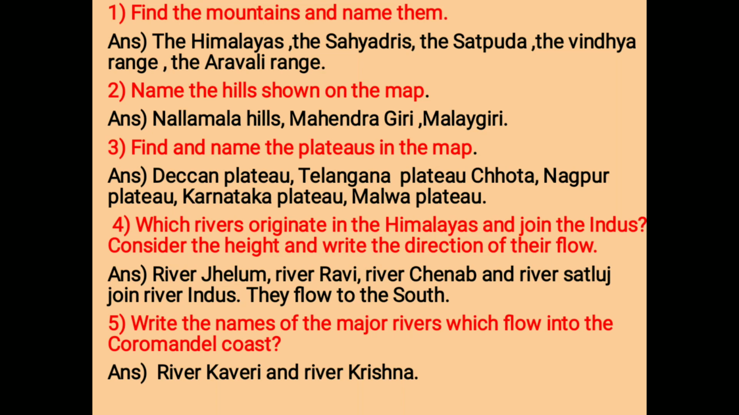Number 4, which rivers originate in the Himalayas and join the Indus? Consider the height and write the direction of their flow. Answer, River Jhelum, River Ravi, River Chenab and River Satluj join River Indus. They flow to the south. Number 5, write the names of the major rivers which flow into the Coromandel coast. Answer, River Kaveri and River Krishna.